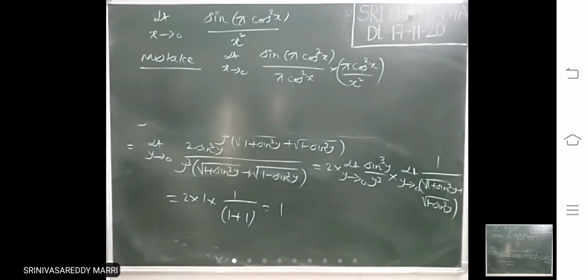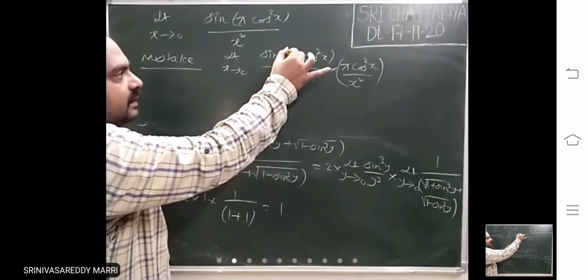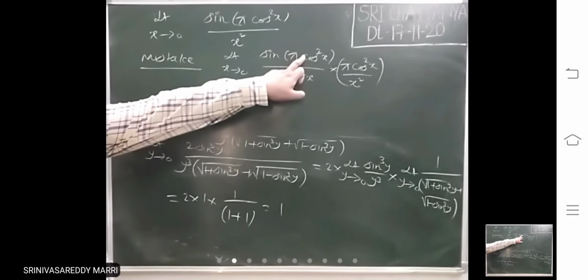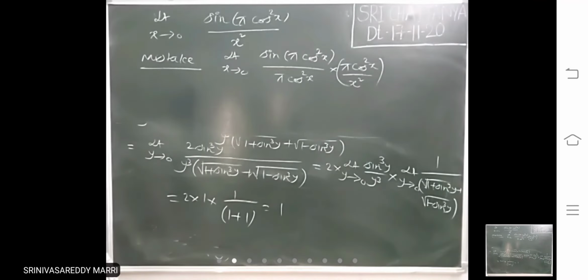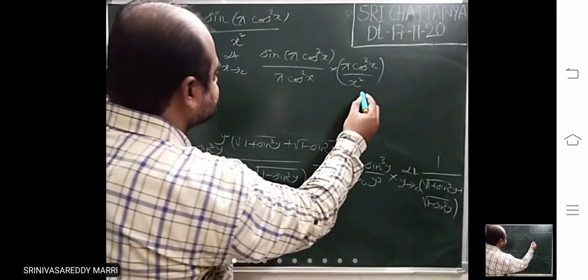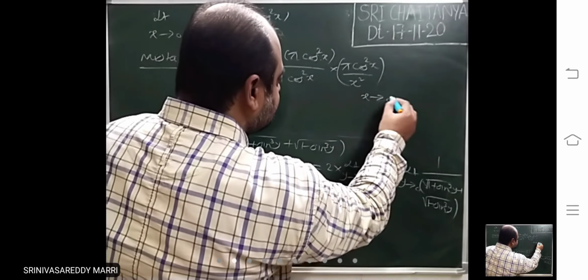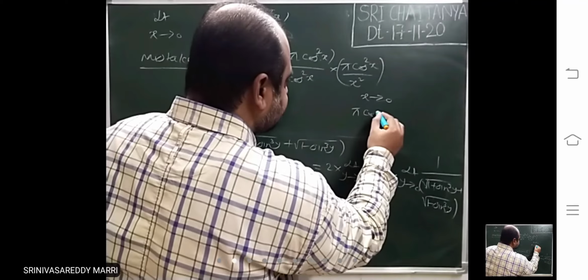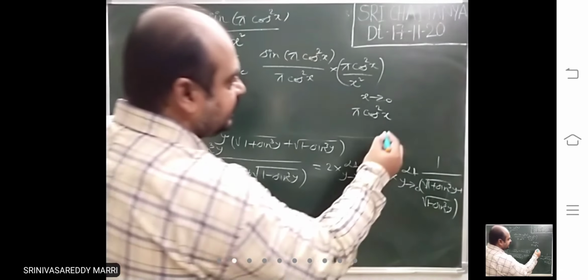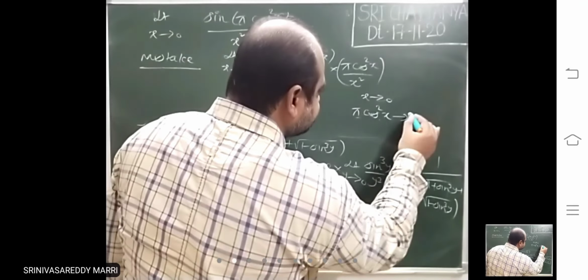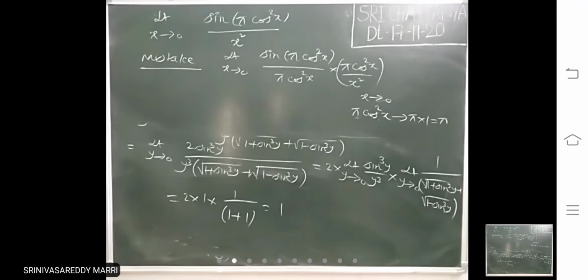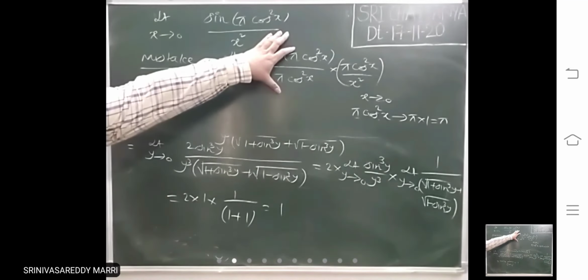Now this one writing is a mistake: sin x by x is not 1, because inside it f of x is there. If x tends to 0, pi cos square x tends to pi. This is sin f of x by f of x, and f of x must tend to 0, but if we substitute 0, pi into 1, it tends to pi, not 0. That means this standard limit is not 1.